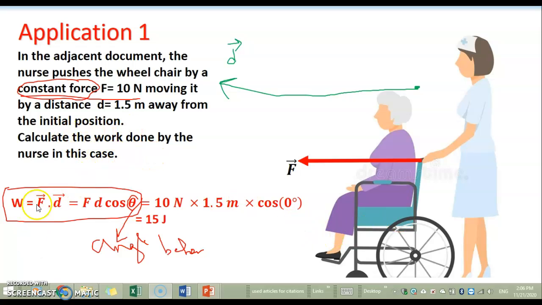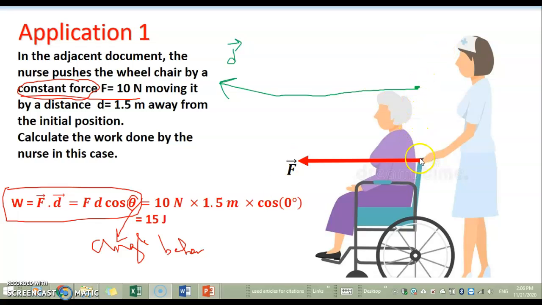Calculating the work, we apply the formula: work equals F vector dot d vector, which is equal to F d cosine theta, where theta is the angle between the F vector and the d vector. F is given to be 10 Newton, d is given to be 1.5 meter. Now what about the angle between the displacement and the force vector?